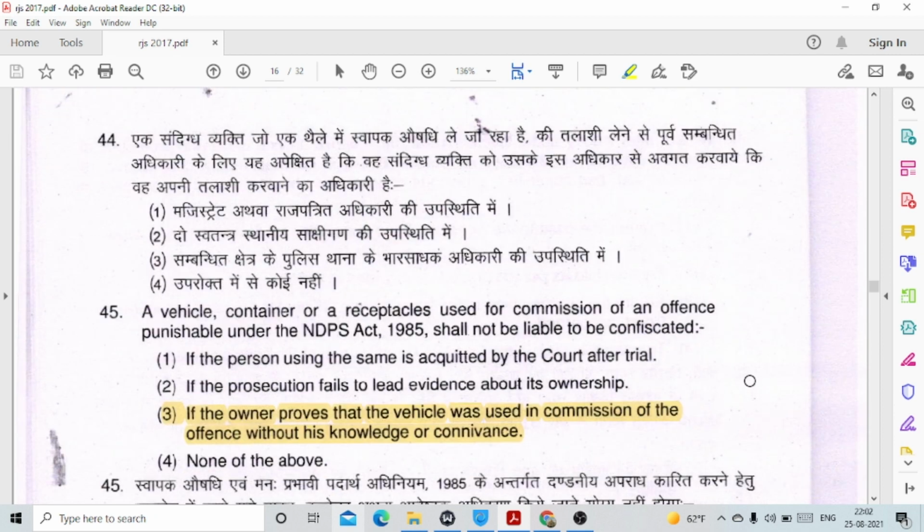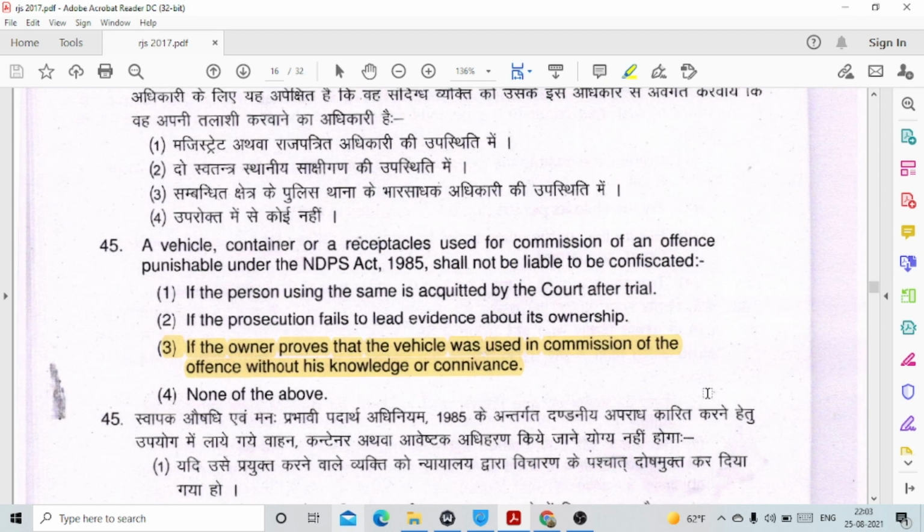Question number 45. A vehicle, container or receptacle used for commission of an offence punishable under the NDPS Act 1985 shall not be liable to be confiscated only if the owner proves that the vehicle was used in commission of the offence without his knowledge or connivance. If the owner is successful in proving that the vehicle was used in the commission of the offence without his knowledge or connivance, then that vehicle is not liable to be confiscated.